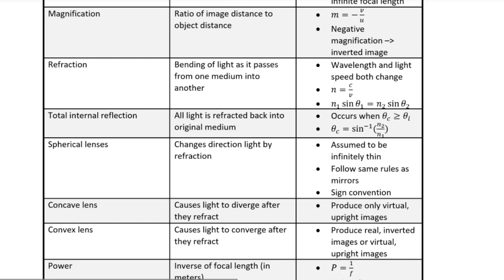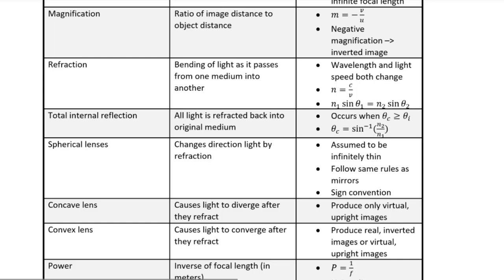However, on the MCAT, we use the thin lens approximation. We assume that the lens has negligible thickness. In doing so, we instead approximate that the light ray is only refracted once in the middle of the lens. Again, we do this because it makes it easier to draw light ray diagrams, thereby determining the position of the image.